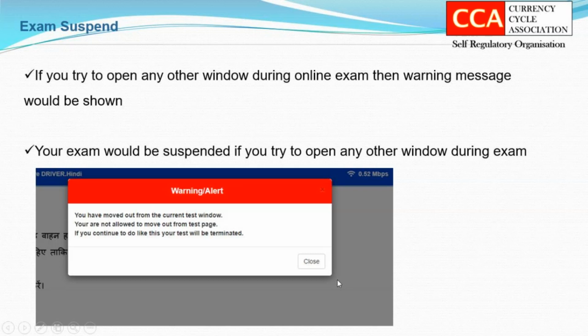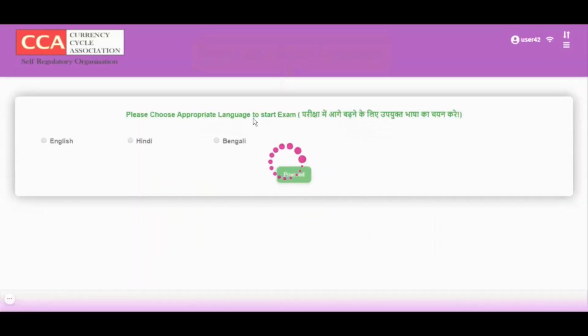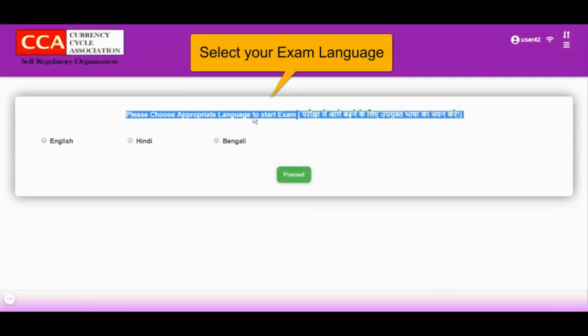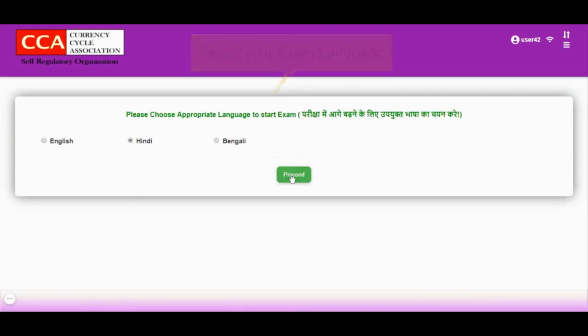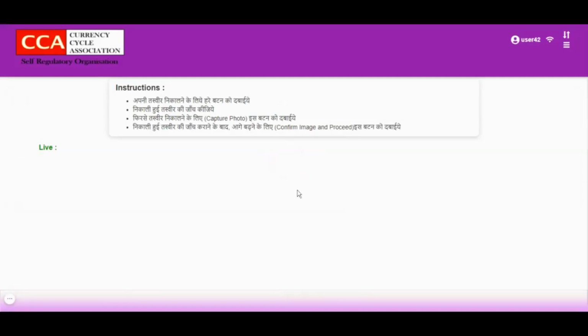To appear your online exam, you need to log in first. After this, you need to select your preferred language. Please allow permissions for webcam. Now click on the green button to capture your photo. Then verify your photo accordingly.